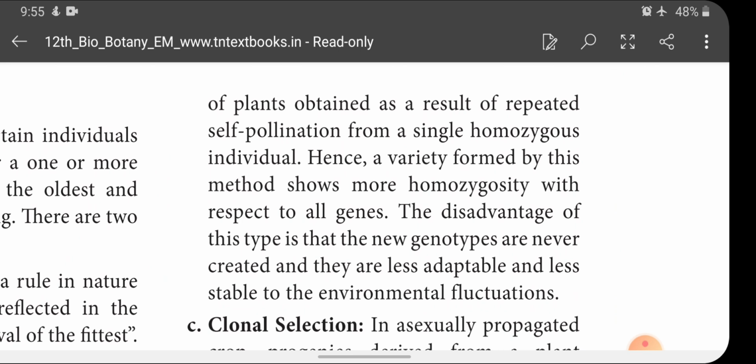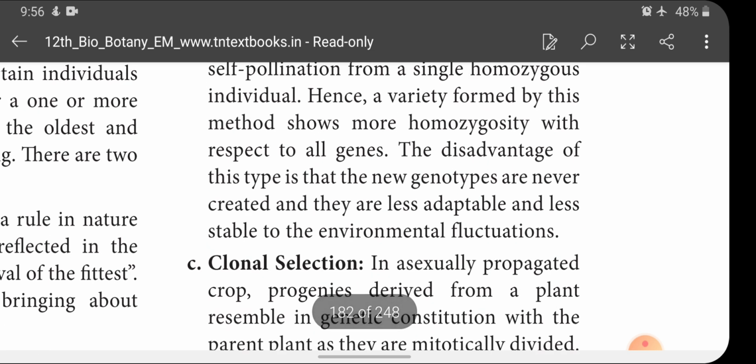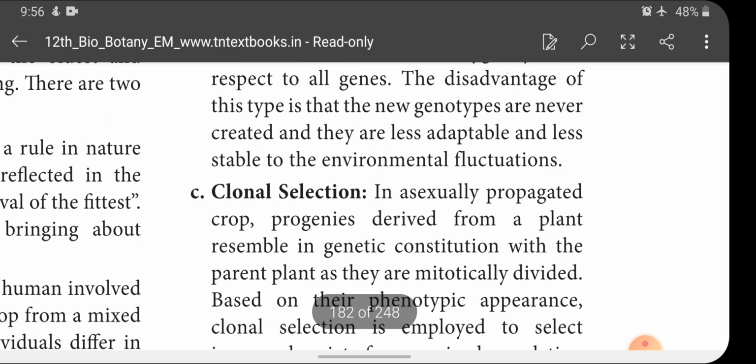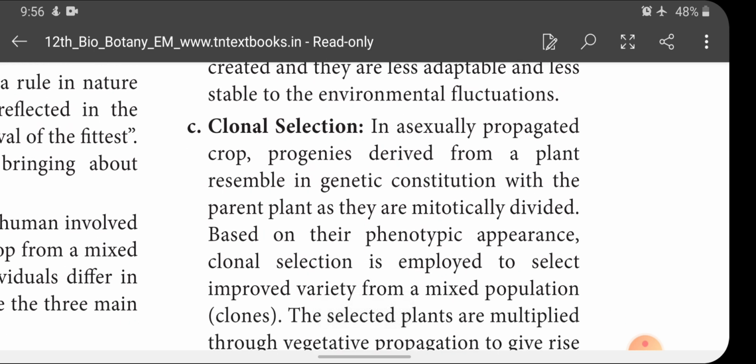So you could understand that in pure selection, self-pollinated plants are repeatedly cultivated. When they cultivate the self-pollinated plant from a single homozygous individual, you know very well what heterozygous means: different plants. Here, with a homozygous individual, the same type of individuals are introduced and allowed to self-pollinate. Hence, a variety formed by this method shows more homozygosity with respect to all genes. The disadvantage is what? No new characters are formed. This is what? Pure line. Only pure breeding we can get.